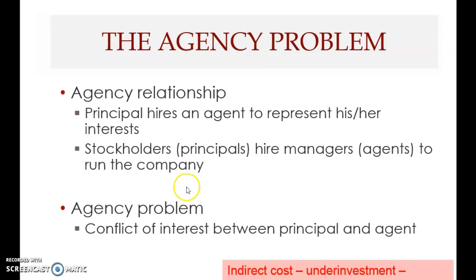So there are two types of costs arising from the agency problem: one is the direct cost and the other is the indirect cost.